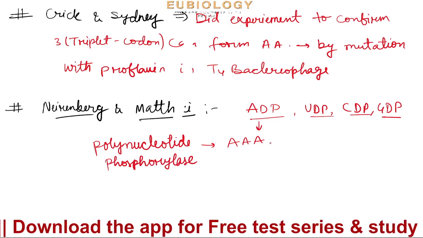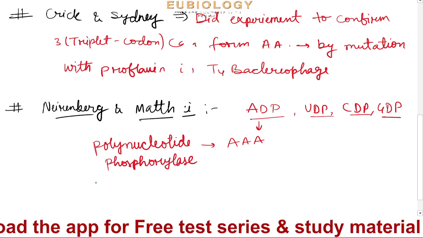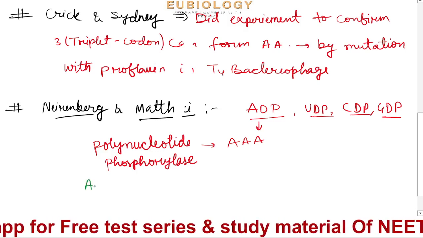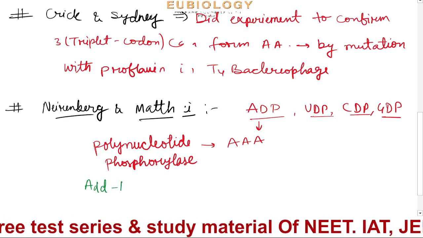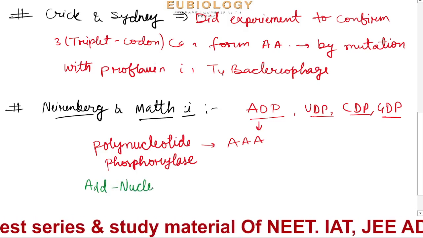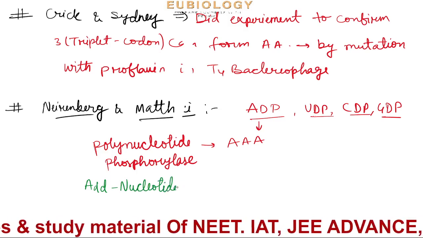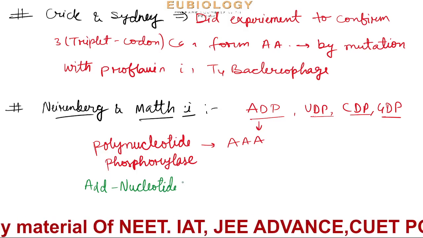So polynucleotide phosphorylase will help in adding nucleotides in in vitro condition. Okay, so it will form a long chain of nucleotides.